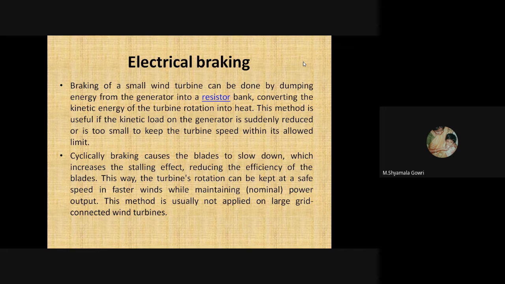This method is usually not applied on large grid connected wind turbines because the heat created in the resistor bank will be very high, which ultimately damages the entire wind turbine.